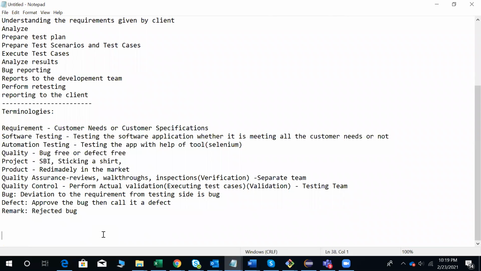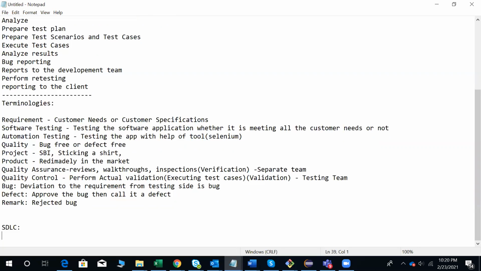Okay, so requirements, what is software testing, what is automation testing, what is quality, what is project, what is product, quality assurance, quality control, bug, defect, and remark. So these are all the various terminologies. Let me go ahead with the remaining things. The next concept we are going to learn is SDLC,